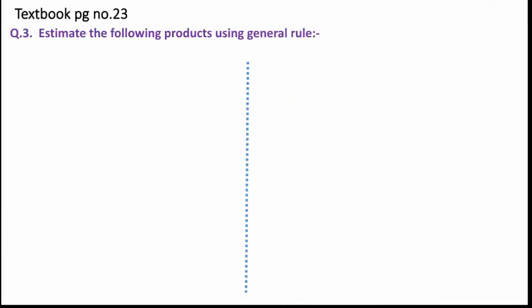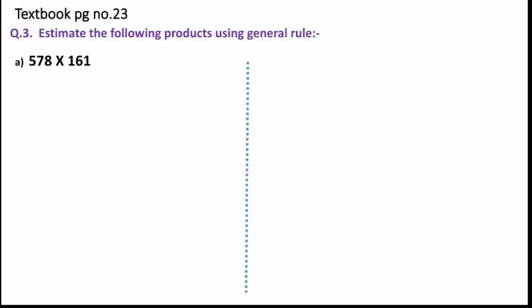Fine. So the third question of textbook page number 23 is: you have to estimate the following product using the general rule. Clear, children? So now here we will find the product using the general rule. So let us do it. The first question is 578 multiplied with 161.